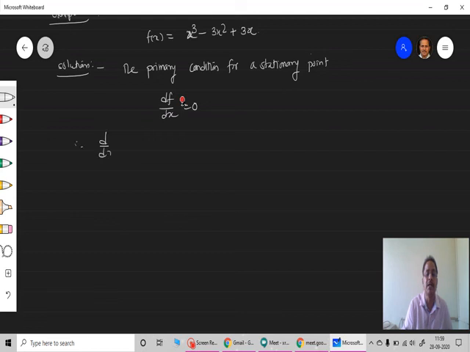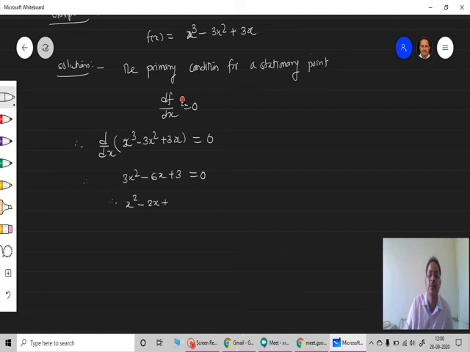Therefore in this case I'll get df upon dx, f is x cube minus 3x square plus 3x, is equal to 0. So get the differential, you'll get 3x square minus 6x plus 3 is equal to 0. So again I can cancel 3 from each, so I'll get x square minus 2x plus 1 is equal to 0.